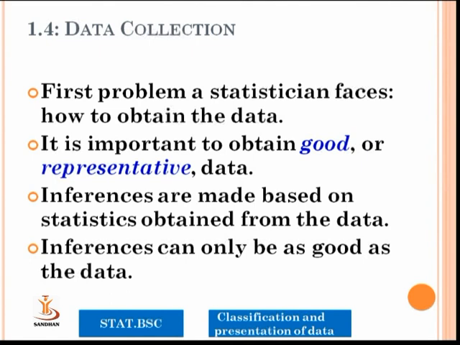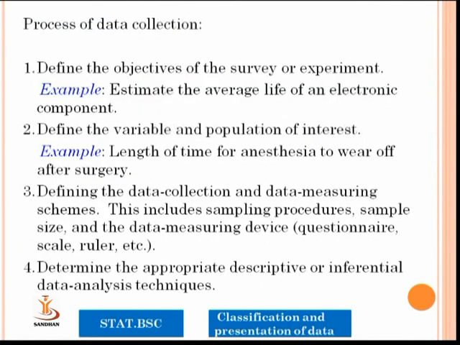Then the point is data collection. The first problem a statistician faces is how to obtain the data. It is important to obtain good or representative data. The inferences are made based on statistics obtained from the data. Inferences can only be as good as the data.